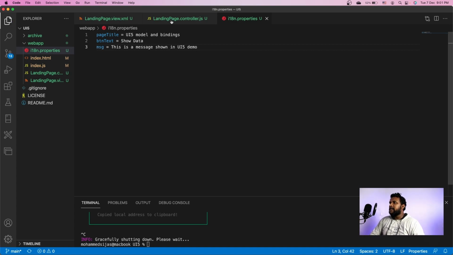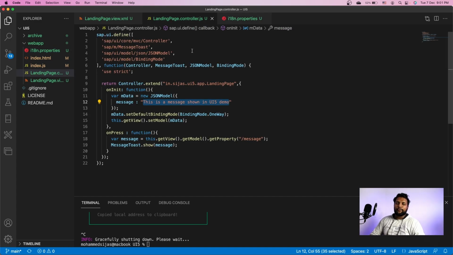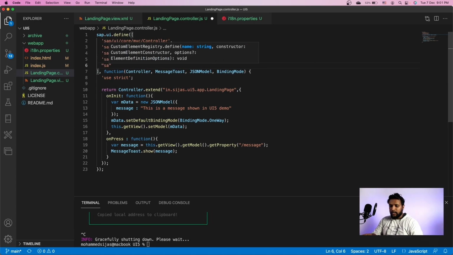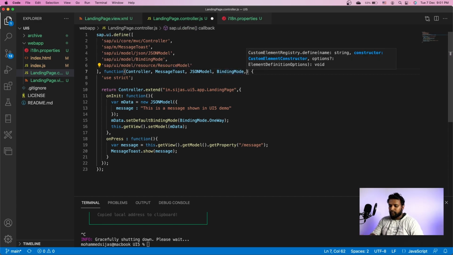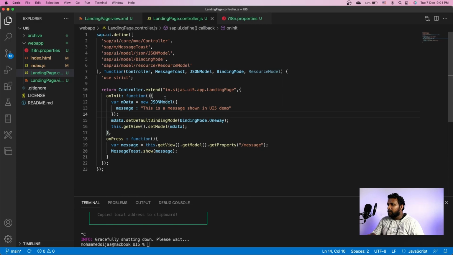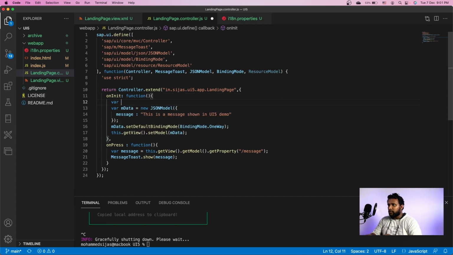With our I18N in place, we have to include it in this part of the application. How do we do it? We just import a new module called sap/ui/model/resource/ResourceModel. A resource model is a model which loads the I18N file and handles your internationalization, or I18N. Let me add it over here and create a new variable for I18N.